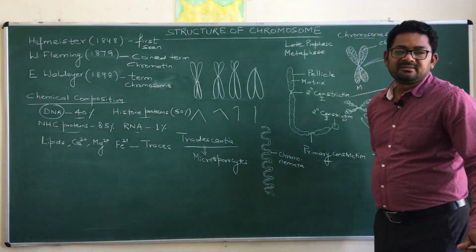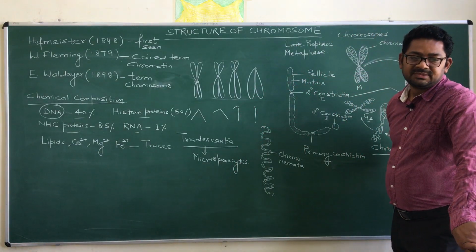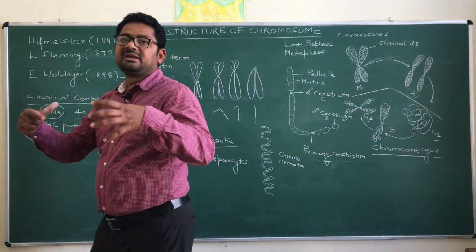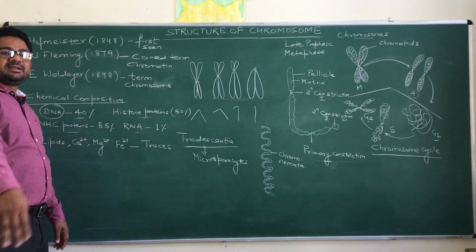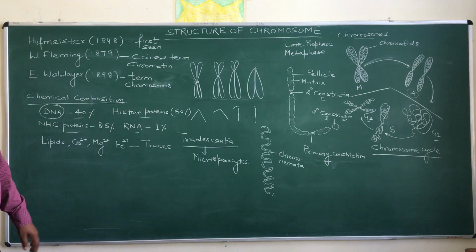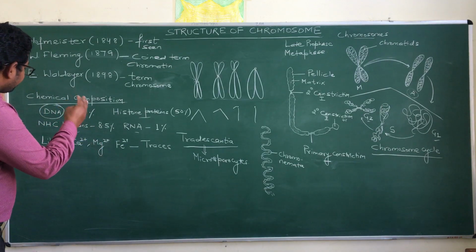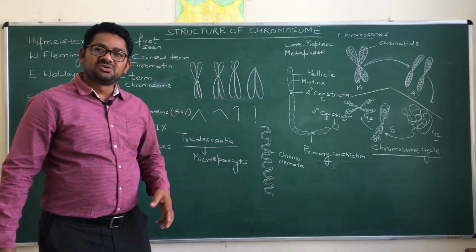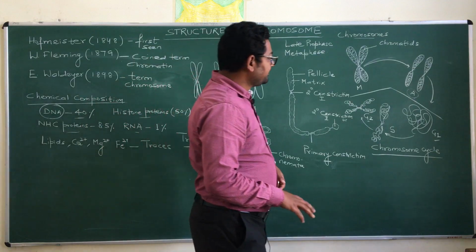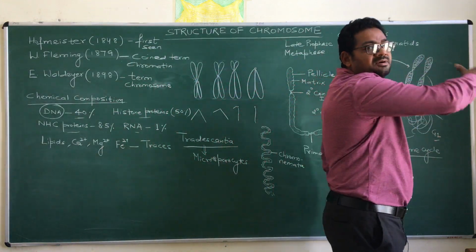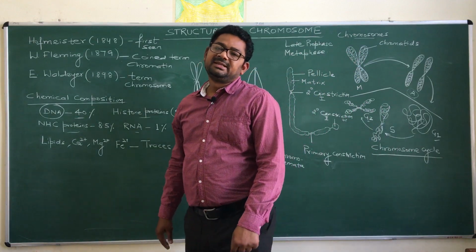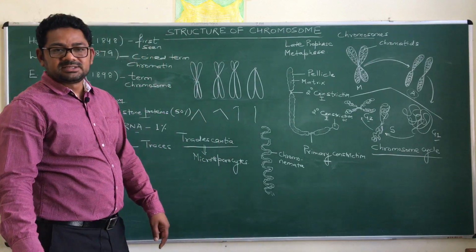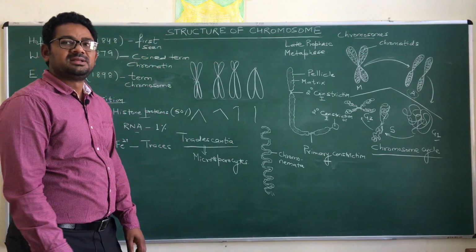This is the component which stores chemical information in the form of nucleotide. न्यूक्लियोटाइड की फॉर्म के अंदर ये क्या करता है भाई, केमिकल इंफॉर्मेशंस को स्टोर करके रखता है, and that information is transferred to the another generation. So they are the main constituents by which these chromosomes store genetic information, and by these different forms of chromosome during the chromosomal cycles they are responsible for transferring that information from one cell to the another cell or from one organism to the another organism.